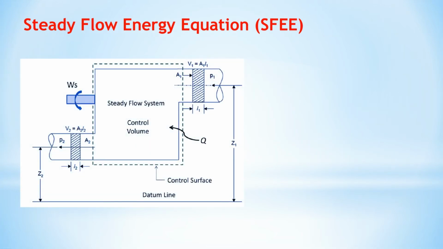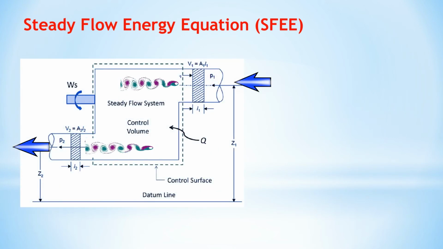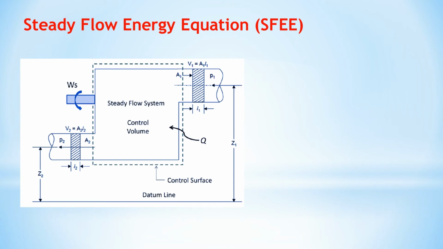Here we consider a flow of fluid through an open system as shown in the figure. During a small time interval dt, there occurs a flow of mass and energy into a fixed control volume. Entry is at section 1 and exit occurs at section 2. The fluid enters the control volume at section 1 with average velocity c1, pressure p1, specific volume v1 and specific internal energy u1.